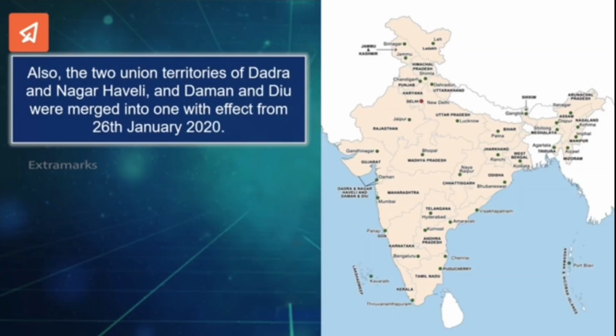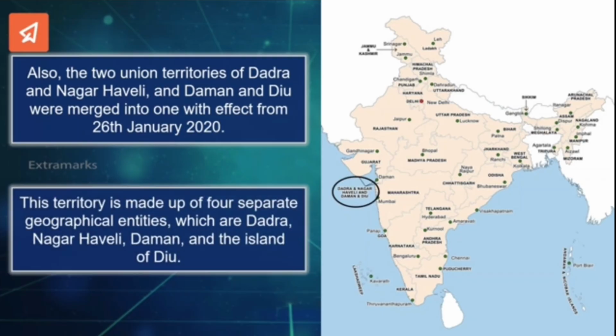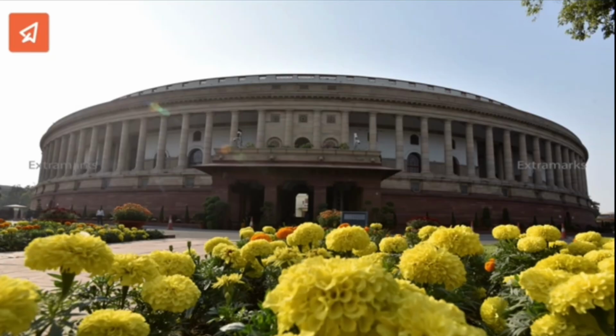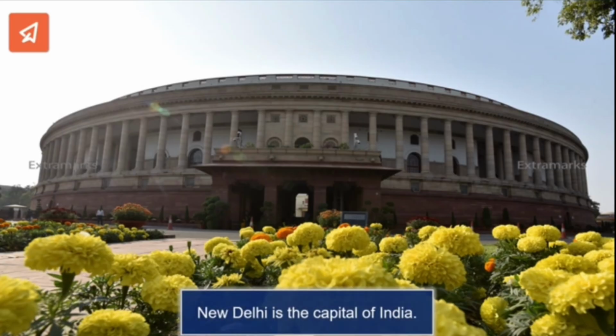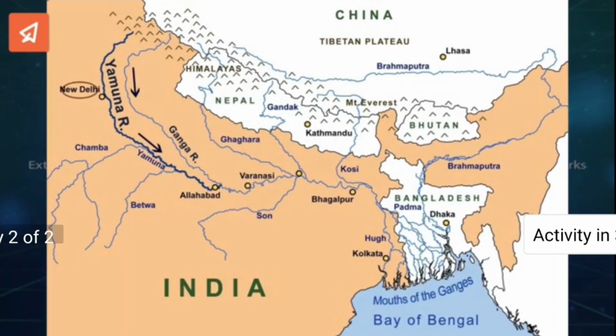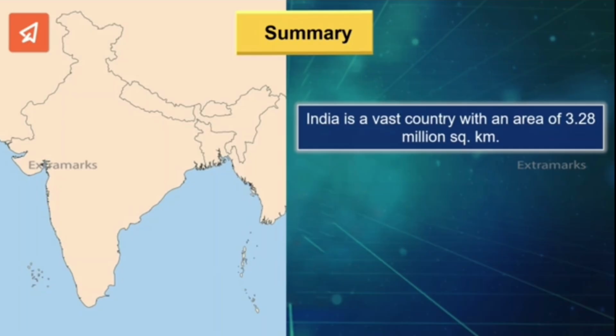Also, the 2 union territories of Dadra and Nagar Haveli and Daman-Diu were merged into one with effect from 26 January 2020. This territory is made up of 4 separate geographical entities which are Dadra, Nagar Haveli, Daman and the island of Diu. Students, can you tell what the capital of India is? New Delhi is the capital of India. It lies in the north-central part of the country on the banks of river. So, we have learnt that